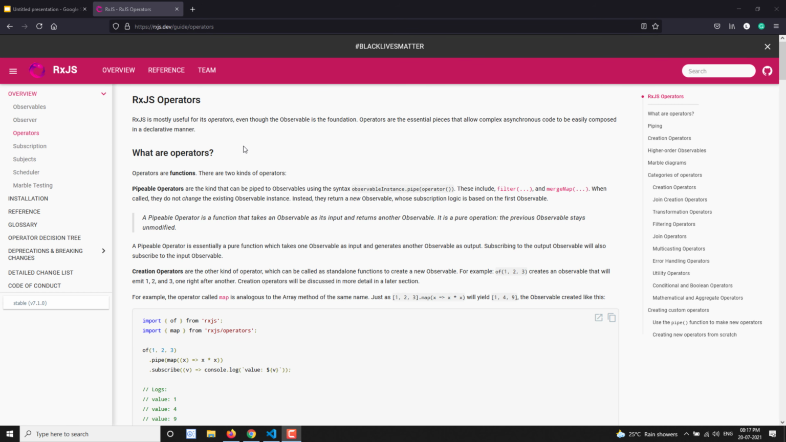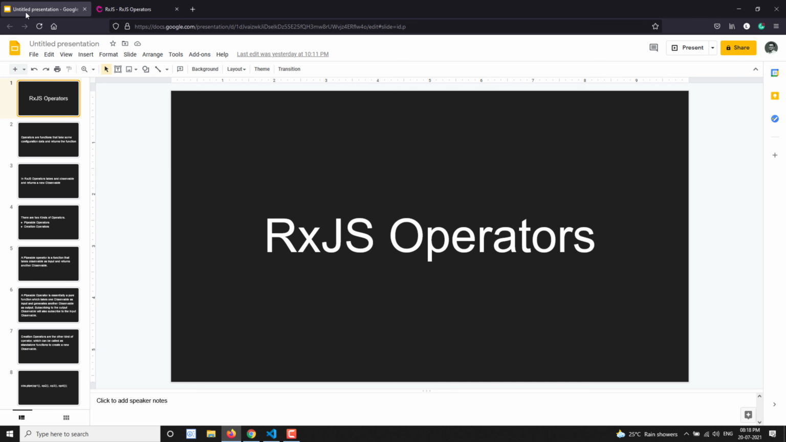What are these operators? RxJS is mostly useful for its operators, so this is one of the important concepts in RxJS. We have learned about observables, so we must know about operators too. Then what are these operators? Here you can see, operators are just functions. So let's learn about these operators one by one.